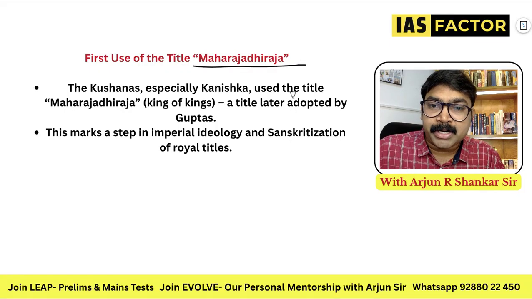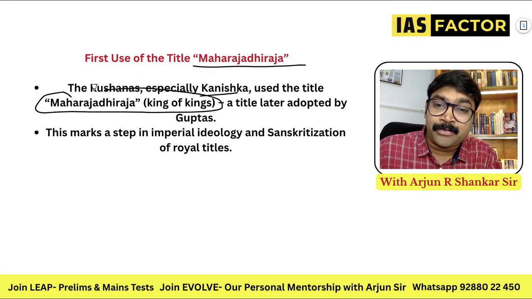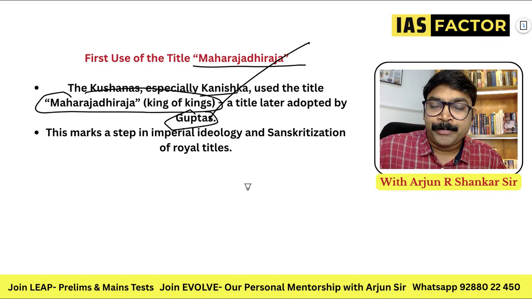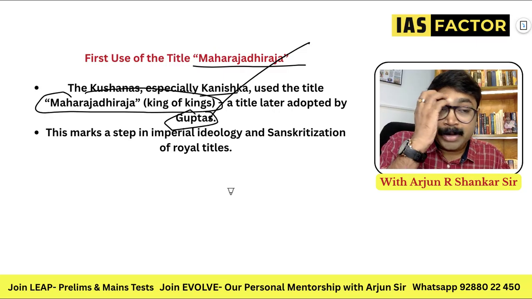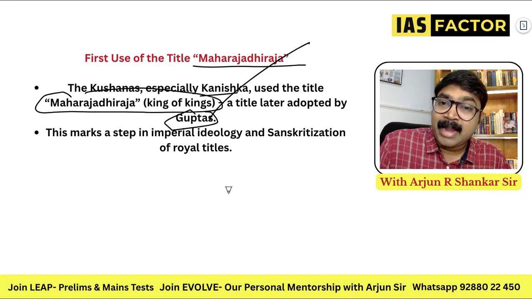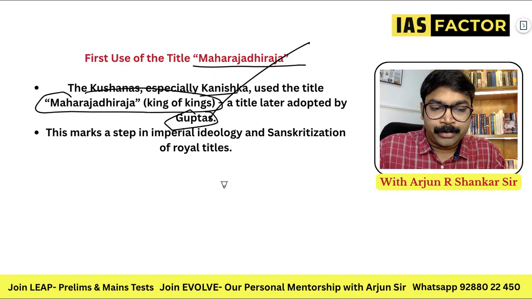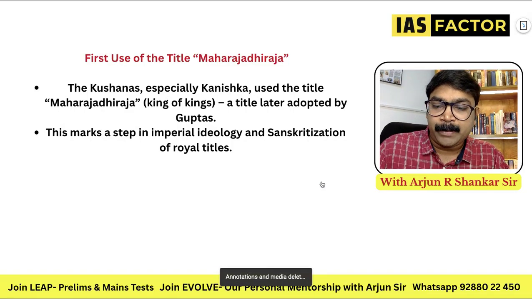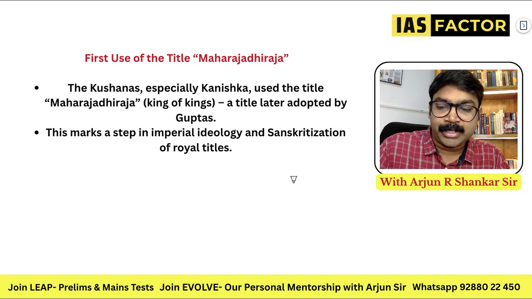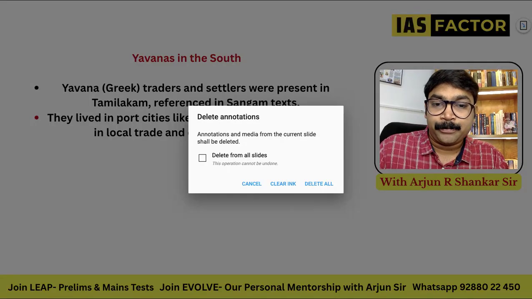The Kushans, especially Kanishka, used the title Maharajadhiraja, that means King of Kings, a title later adopted by the Guptas. Later Guptas took it. So first you read about the Kushan people, the sons, Devaputra or Devaputras, and later on they took the title Maharajadhiraja, the King of Kings. So all these are the Kushan people, there are examples where they take these things. So that was one.